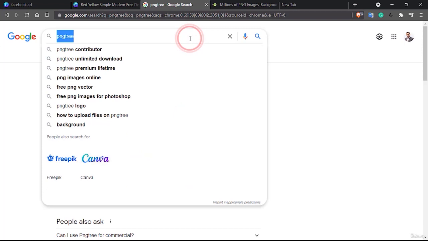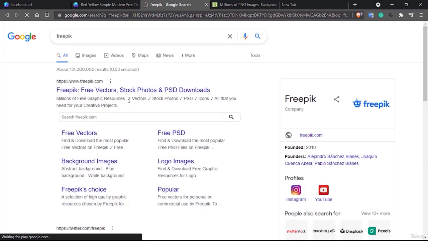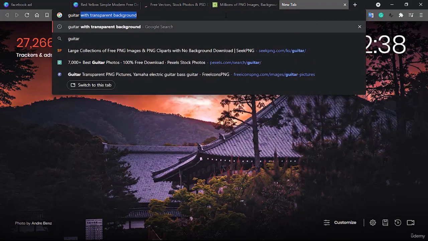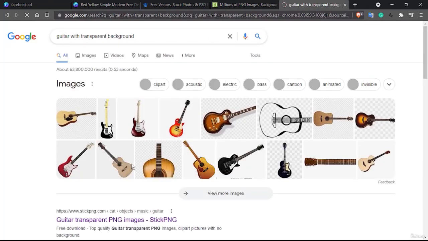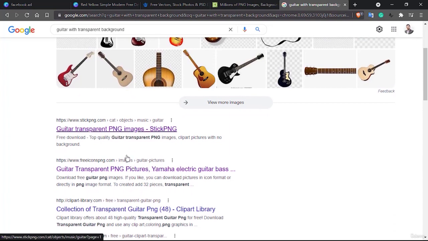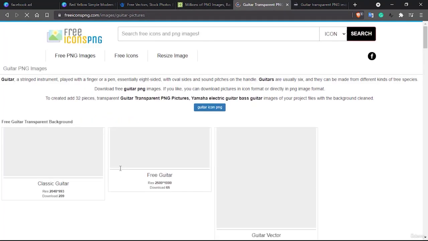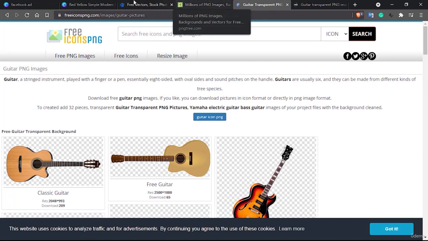You can sometimes simply do a Google search, or we can do it from Prepic as well, or you can simply search guitar with transparent background, and you can see there is stick PNG, yes, and free icons.png. Sites like this would provide you. Don't go directly through Google image, because sometimes you won't actually get a PNG from that route.